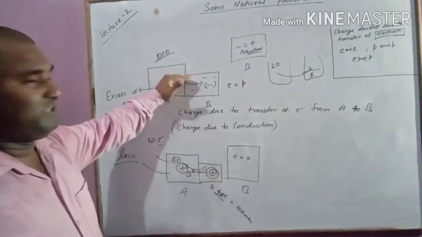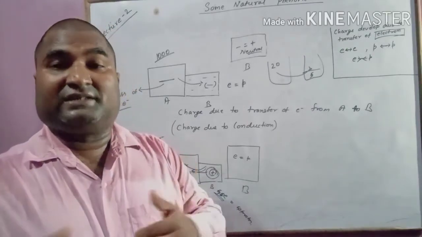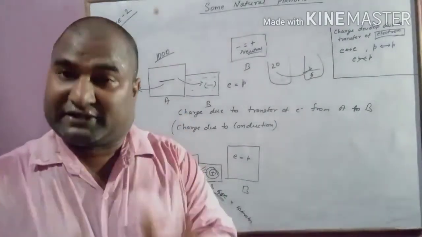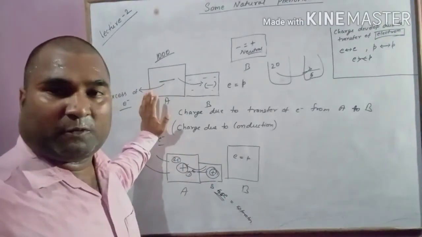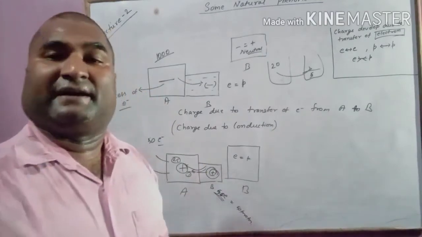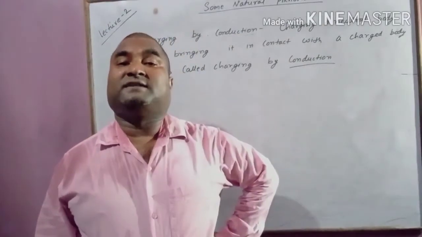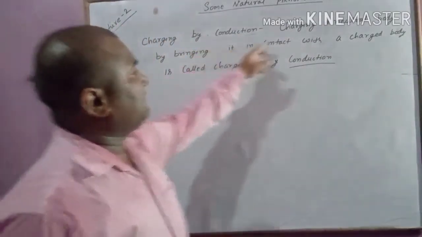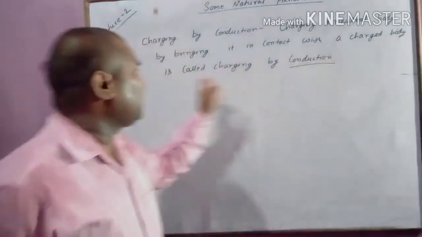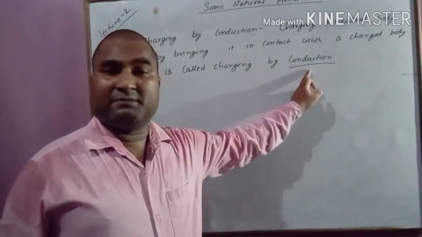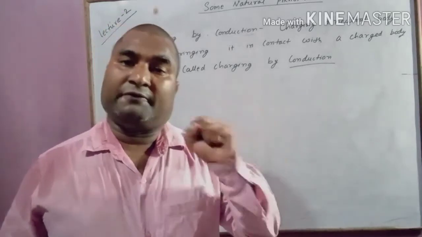So this type of charging, where charging is due to transfer of electron, is called charging by conduction. Okay, so you have seen charging by conduction. Definition says charging a neutral body by bringing it in contact with a charged body is called charging by conduction. So you know charging is done due to transfer of electron.